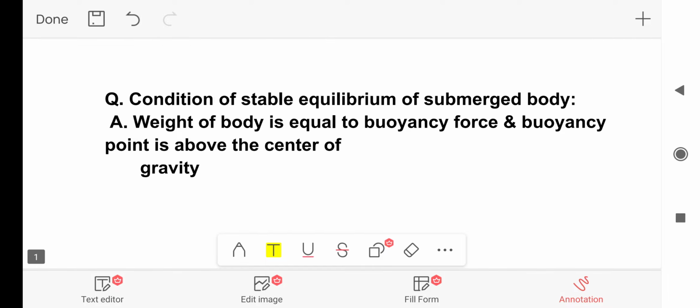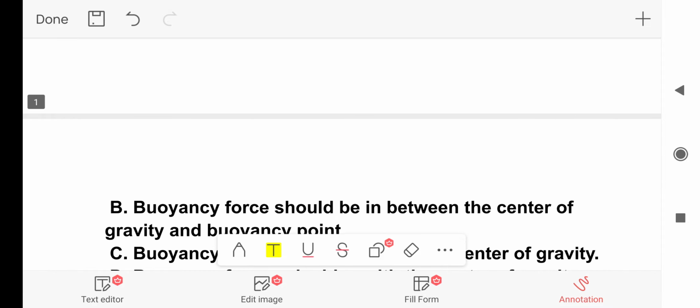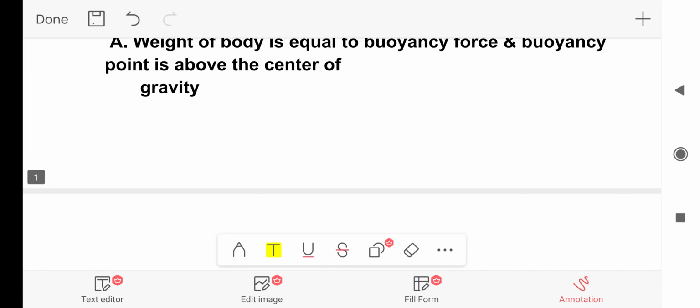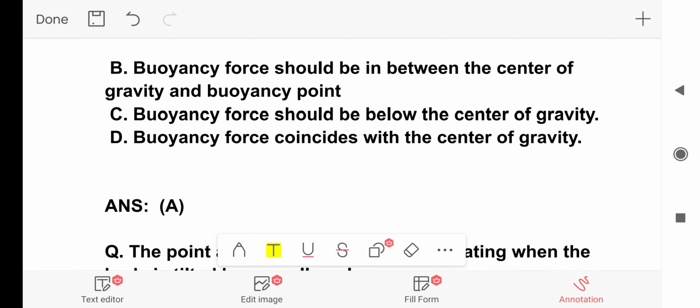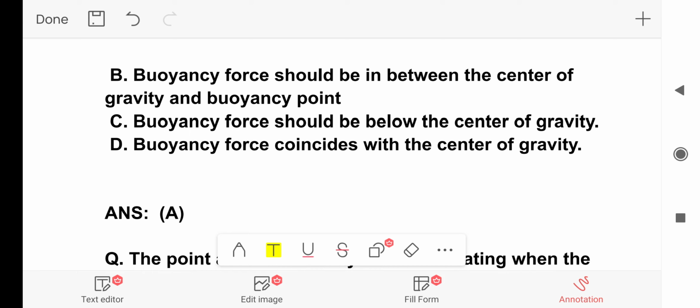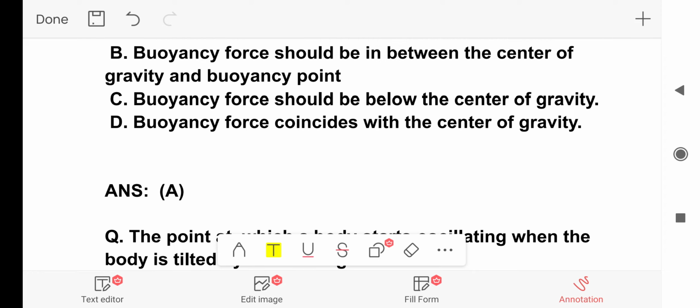First, condition of stable equilibrium of submerged body, and the options are A. Weight of the body is equal to buoyancy force and buoyancy point is above the center of gravity. B. Buoyancy force should be in between the center of gravity and buoyancy point. C. Buoyancy force should be below the center of gravity. D. Buoyancy force coincides with the center of gravity. And the answer is option A. In that situation, weight of body is equal to buoyancy force and buoyancy point is above the center of gravity.